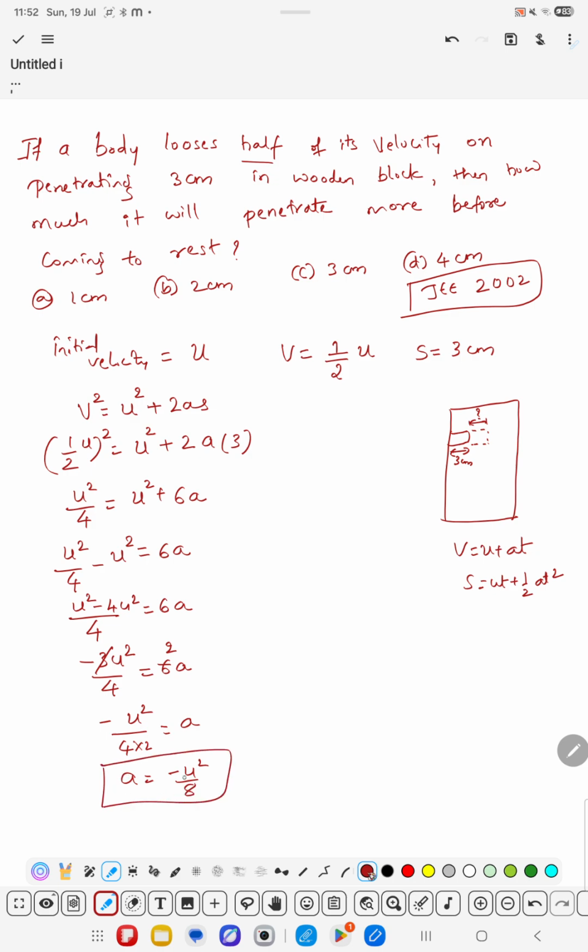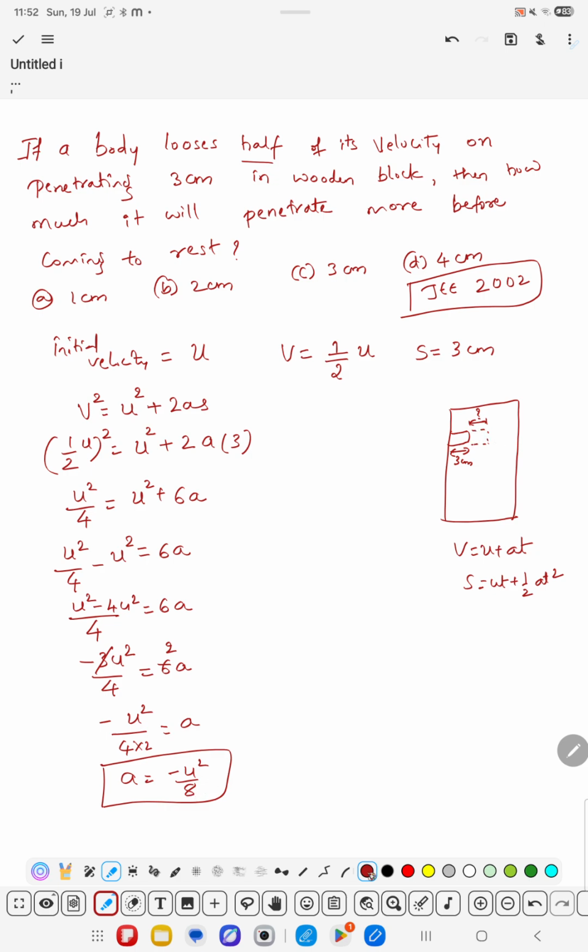See, the acceleration is coming with a negative sign, so that is indicating that retardation is occurring, meaning after hitting the wooden block, the speed of that object goes on reducing, so that's why our answer is coming negative. So here we have got the acceleration of the object, that is minus u square divided by 8.